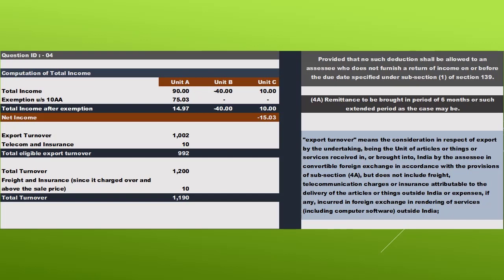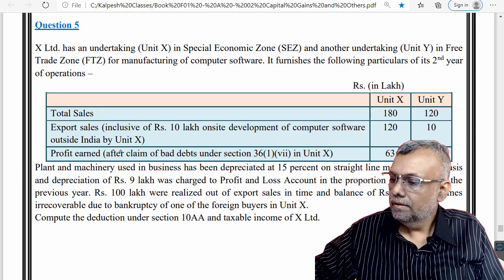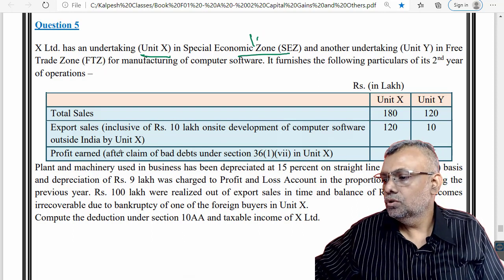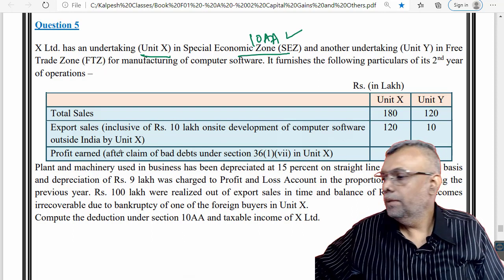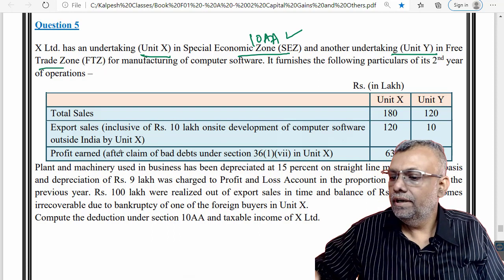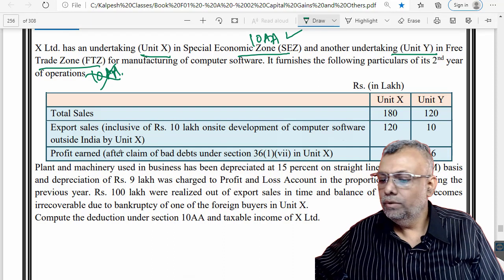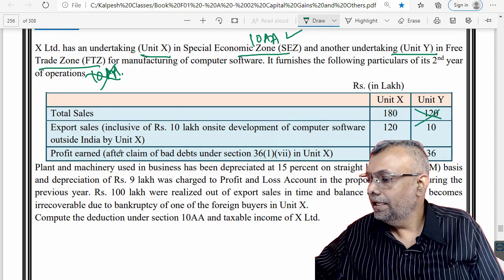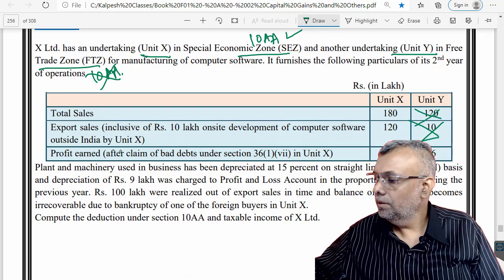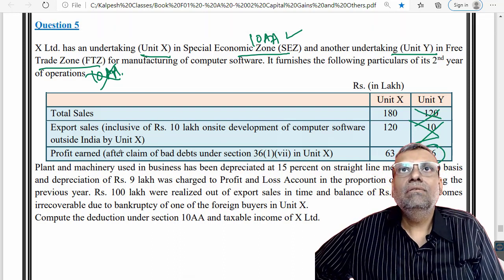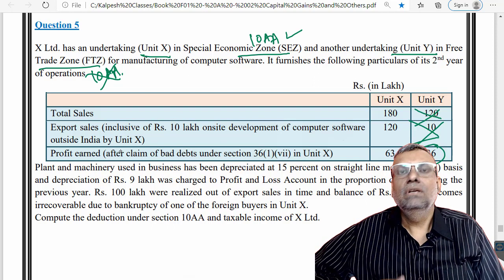Now friends, come to this particular question number 5. See, unit X is in a special economic zone, so 10AA can be available. Another is unit Y in a free trade zone, for which 10AA provisions are not applicable. So for unit Y, the turnover criteria and all that is not very relevant. The profit earned will of course be taxable on its own merit. So now we just straight away need to focus on the income computation.